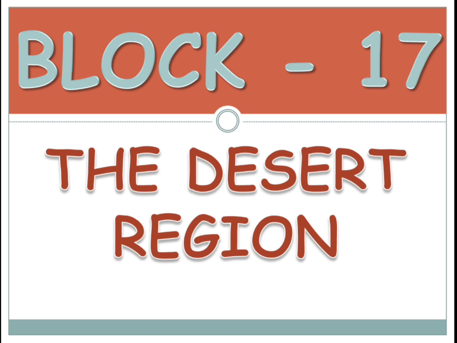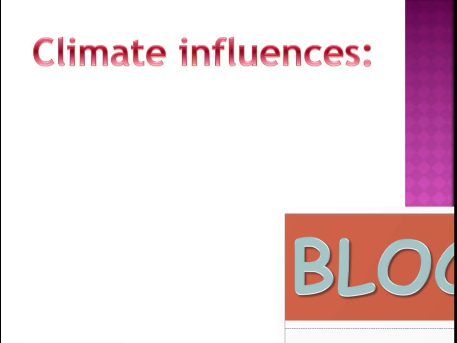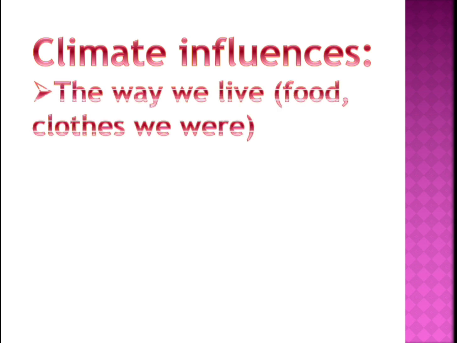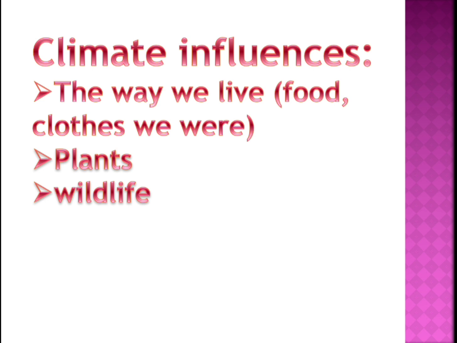Okay, and children, we have learned that the climate of a place influences many things. The way we live depends on the climate, isn't it, children? That means the food we eat, the crops we grow, the clothes we wear, all this depends on the climate. And also the plants. Based on the climate only the plants will grow, isn't it, children?